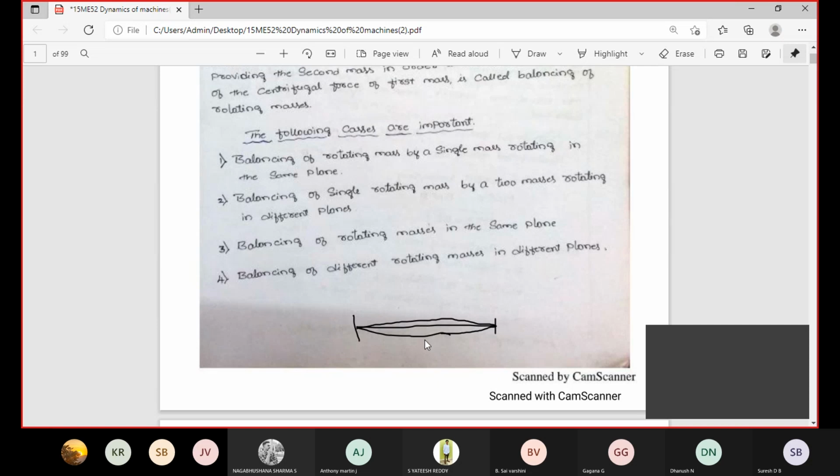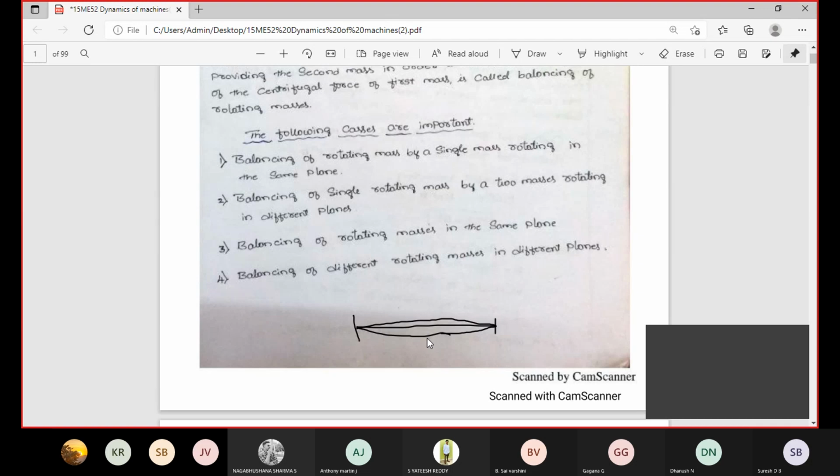At exactly the center of the shaft, you can attach one more mass for balancing purposes. Only the center of the shaft rotates away from the center axis, while both the left and right sides of the shaft rotate about the same axis. Once you balance this exact center, the shaft rotates about the center axis, and the shaft is balanced. That is the first condition: balancing of rotating masses by a single mass rotating in the same plane.